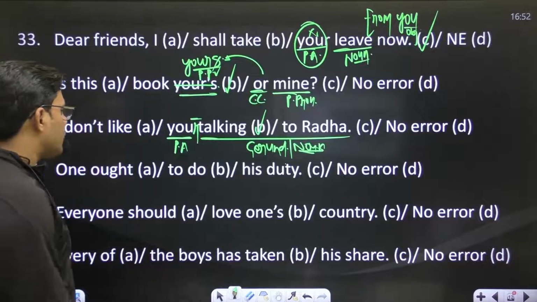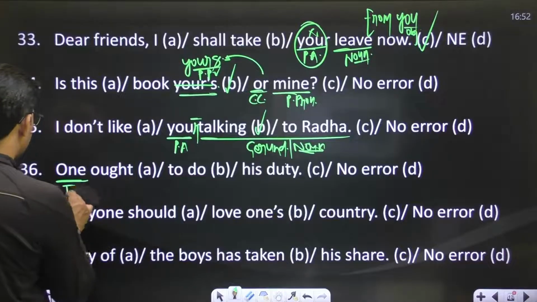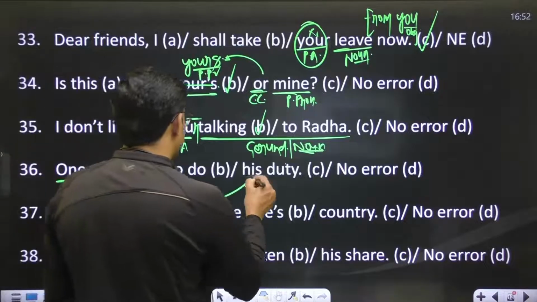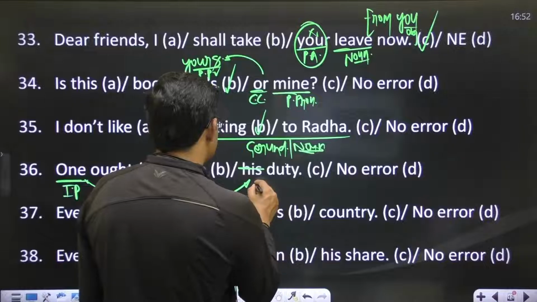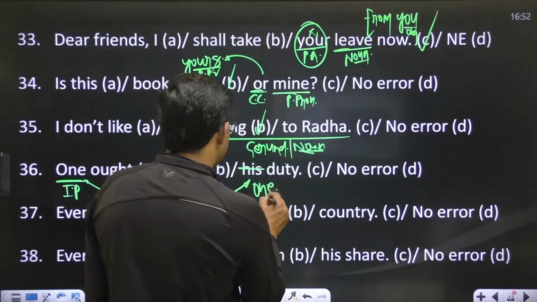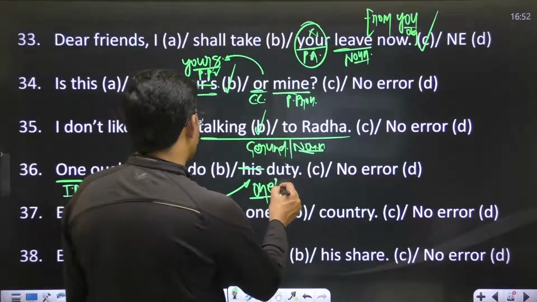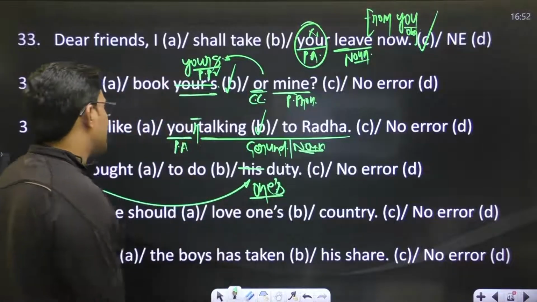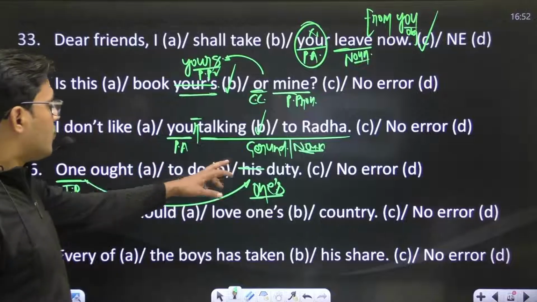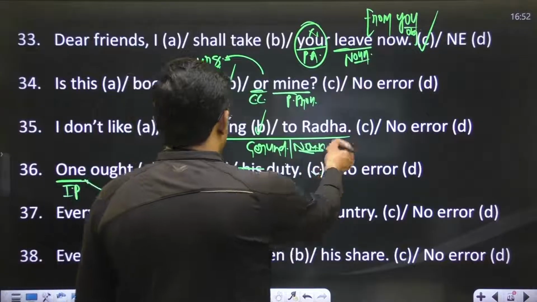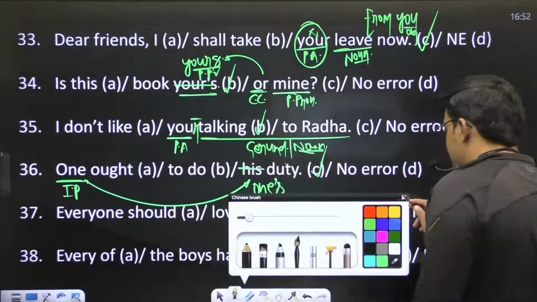One ought to do one's duty. If the indefinite pronoun one is made the subject of a sentence, it prevails throughout the sentence. In case of the subject indefinite pronoun one, the possessive adjective one's will be there. So the sentence will be: one ought to do one's duty, and the error is in part C.